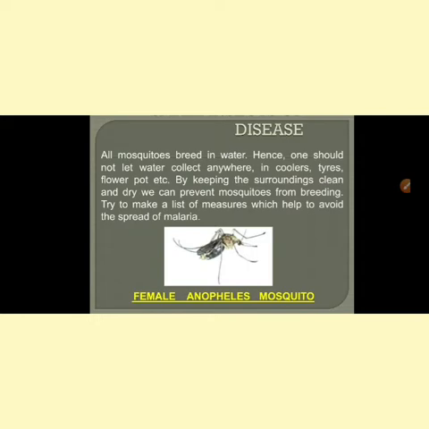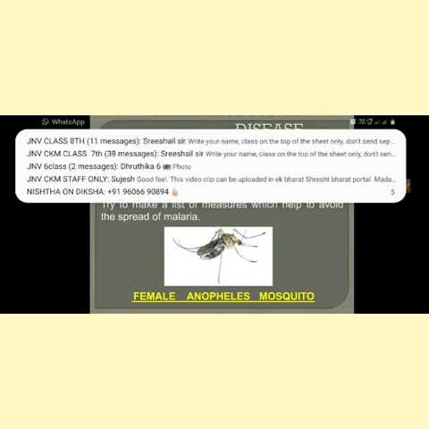Another example, the female Aedes mosquito is a carrier of dengue virus. The female Anopheles mosquito is a carrier of malaria. The female Aedes mosquito is a carrier for dengue virus. Dengue is also one of the common diseases you have come across. You must have heard about it.